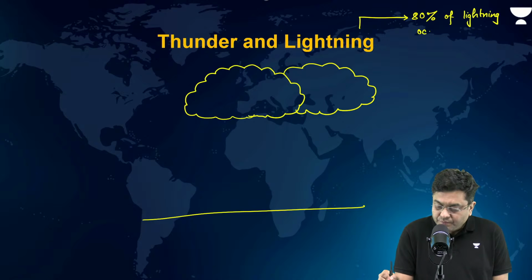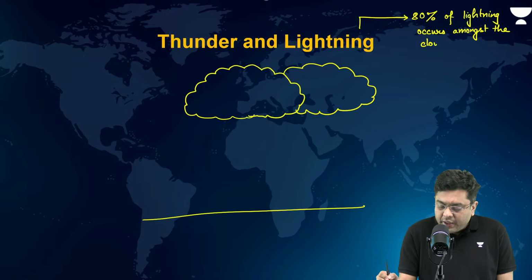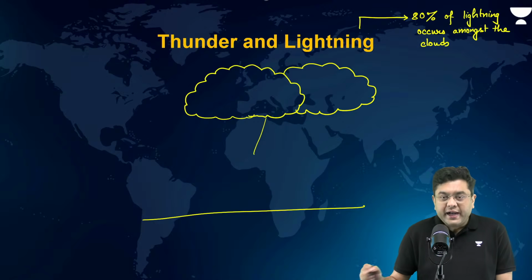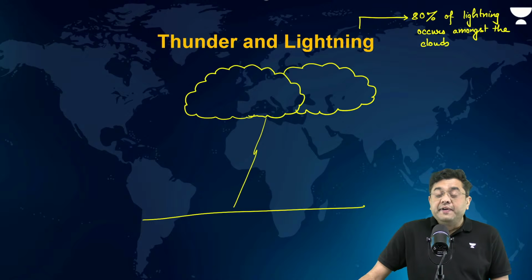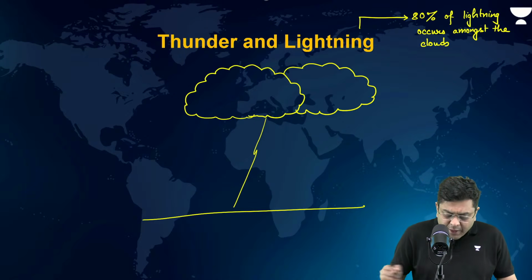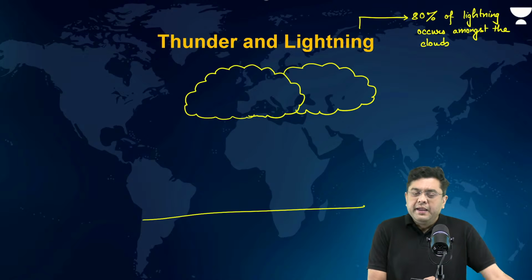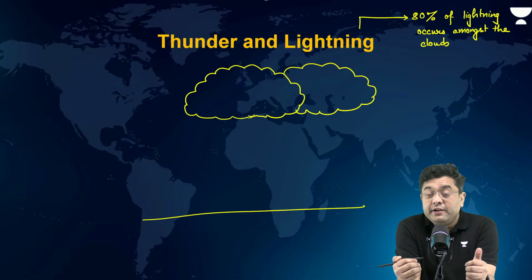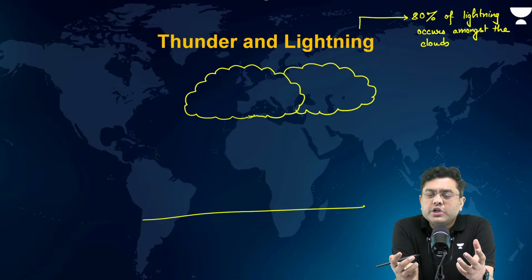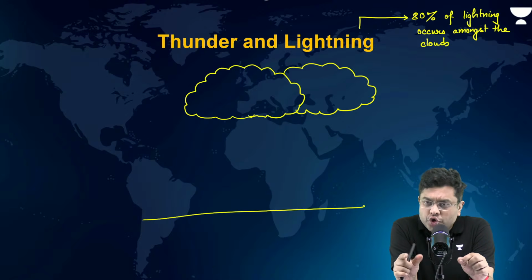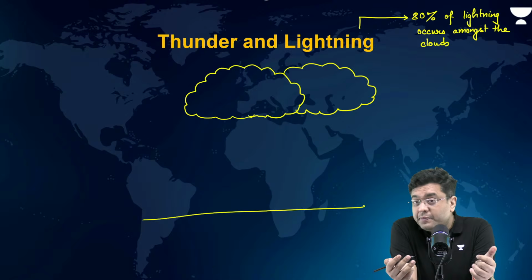Lightning occurs amongst the clouds. Only 20% occurs between the cloud and the ground surface. Otherwise, 80% is between the clouds amongst themselves. So that is the occurrence of lightning. But why do we experience lightning? Lightning occurs because of the sudden flow of charge. A huge amount of charge flows in the shortest possible time. That is why you experience lightning.